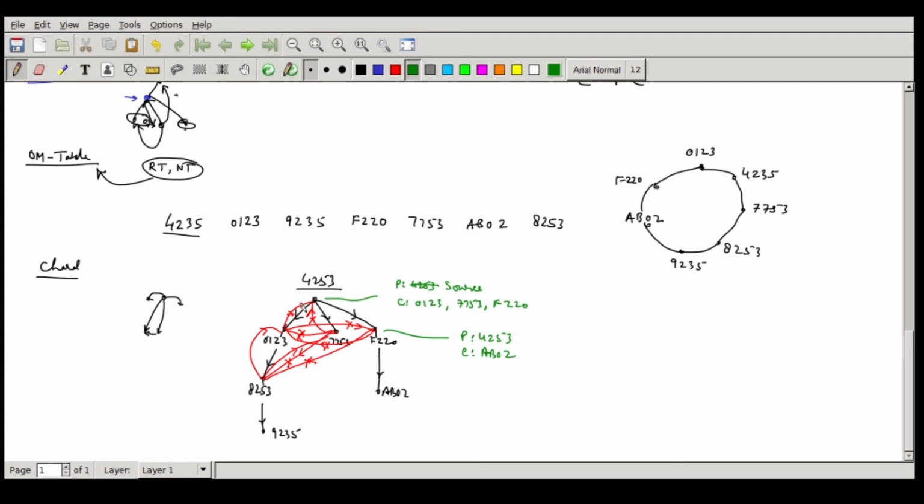4253 will figure out that 8253 has got a reputation because it was giving feed to 9235, but 0123 is not giving any feed, so its reputation is going down slowly. So it will throw this node out, and give it the sibling addresses 7753 and F220. So 0123 is out. In that case a new link will get created now, this entry will change, and now this is the connection. This poor node now has to figure out somebody else, siblings are there, so it will connect to them.